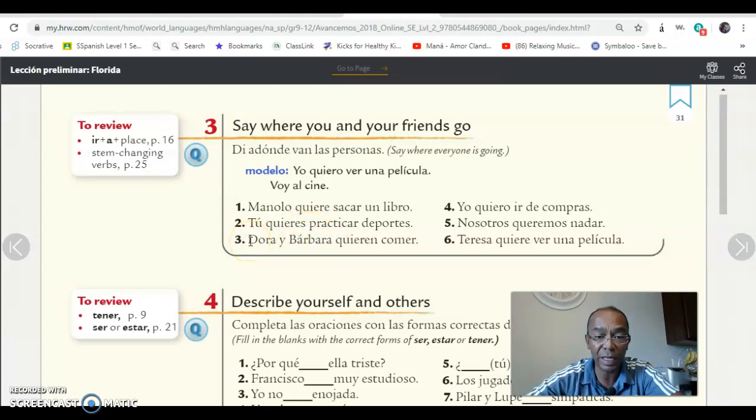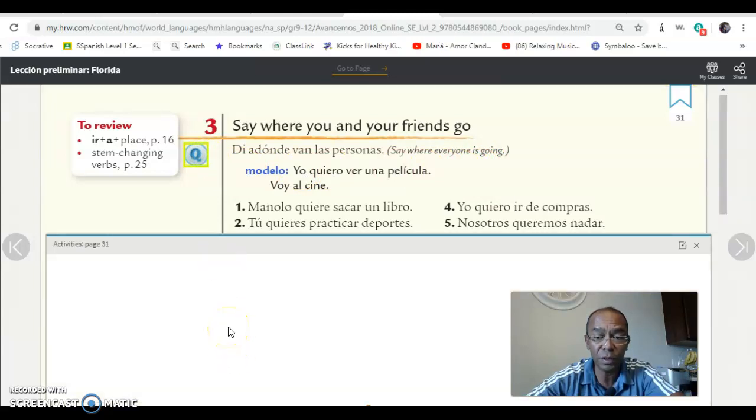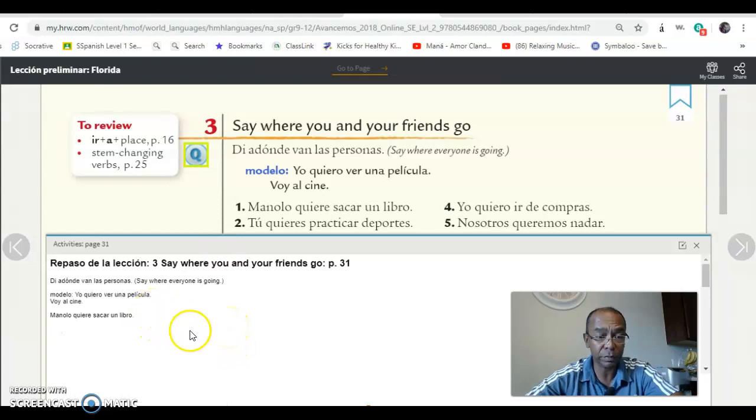Dora y Bárbara quieren comer. Dora and Barbara, they want to eat, right? One verb conjugated, the first one, the second one stays the same. So it's them, the correct form for the verb ir will be van. Dora y Bárbara van al restaurante, to the restaurant. Okay, and then you go ahead and do all of them based on where displayed people are going to do these things. Okay, so you click here, the question, and it will give you the option to either